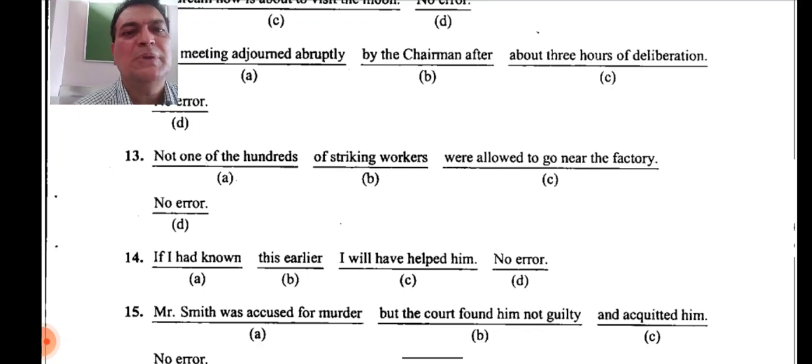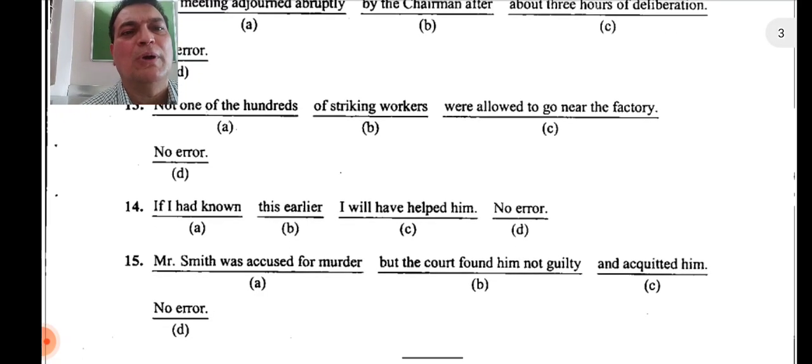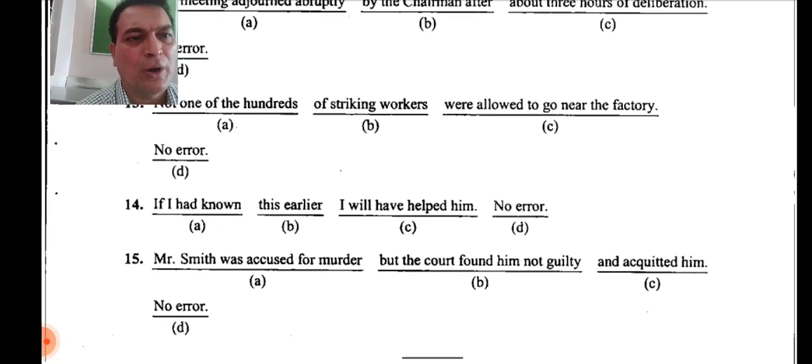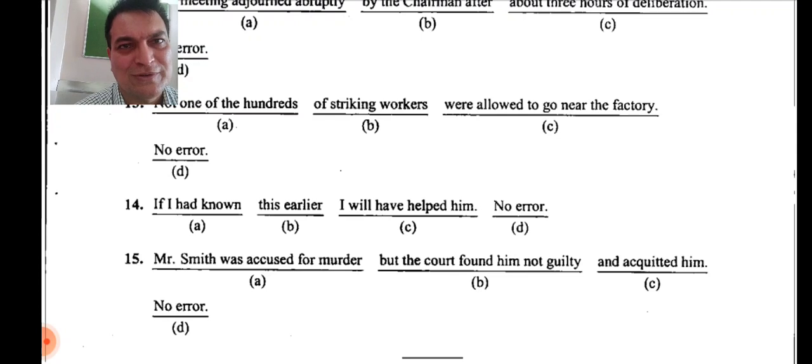Okay, let's go to the next one now. Mr. Smith was accused for murder, but the court found him not guilty and acquitted him. So acquitted him is correct. Mr. Smith was accused. So what preposition should come along with accused? It has to be accused of.